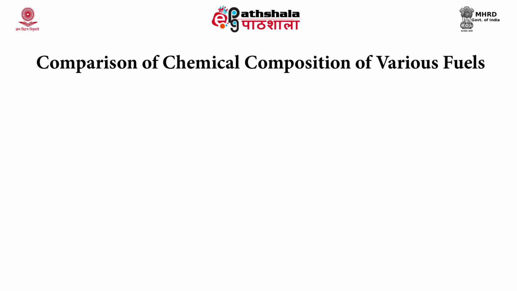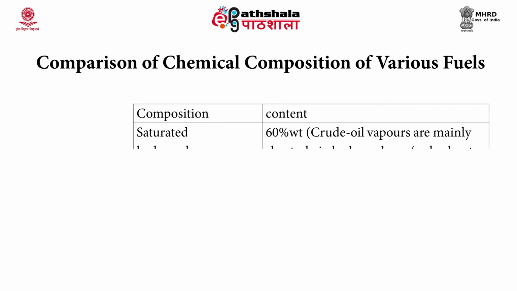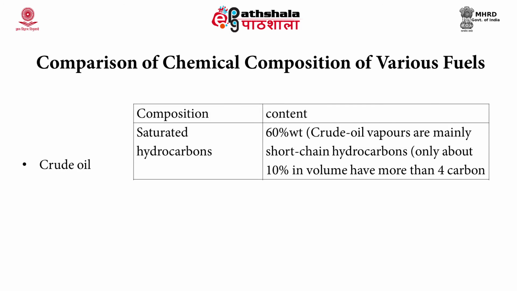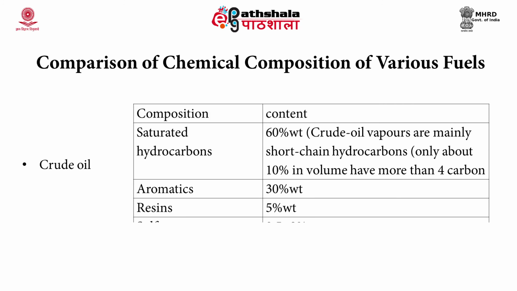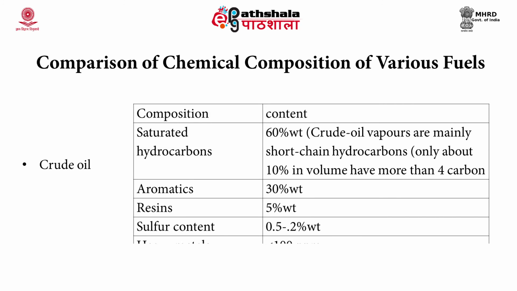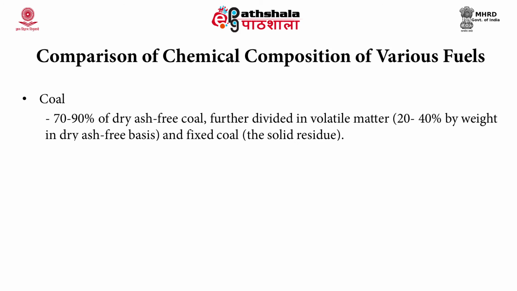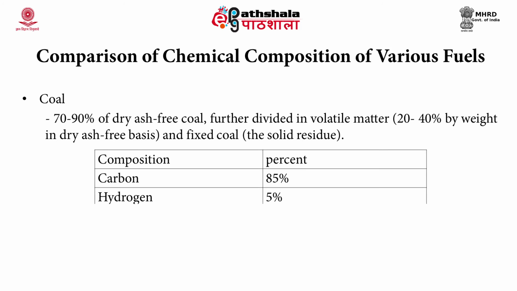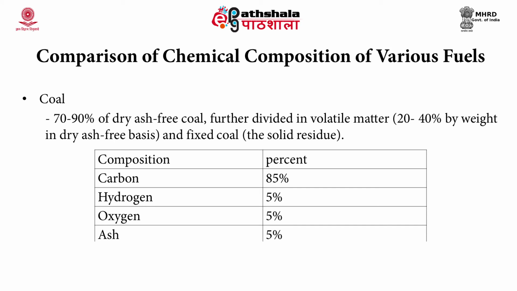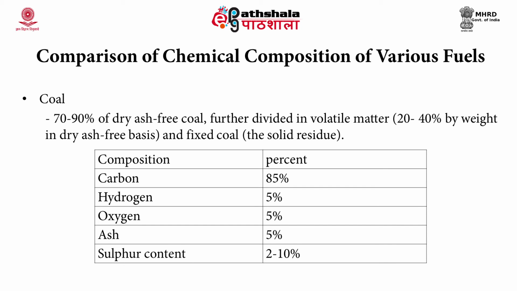The comparison of chemical composition of various fuels. Crude oil contains saturated hydrocarbons around 60%, aromatics around 30%, resins 5%. The sulphur content is 0.5 to 2%. Heavy metal is less than 100 ppm and the vapors are mainly short chain hydrocarbons. The dry coal composition is 85% carbon, 5% hydrogen, 5% oxygen and 5% ash by weight. Sulphur content is 2 to 10%.